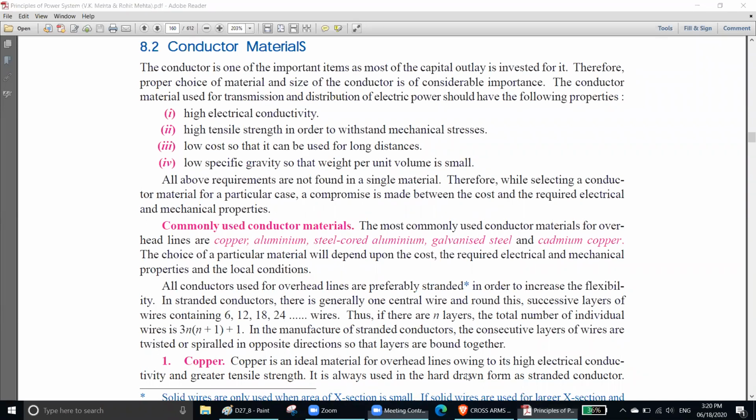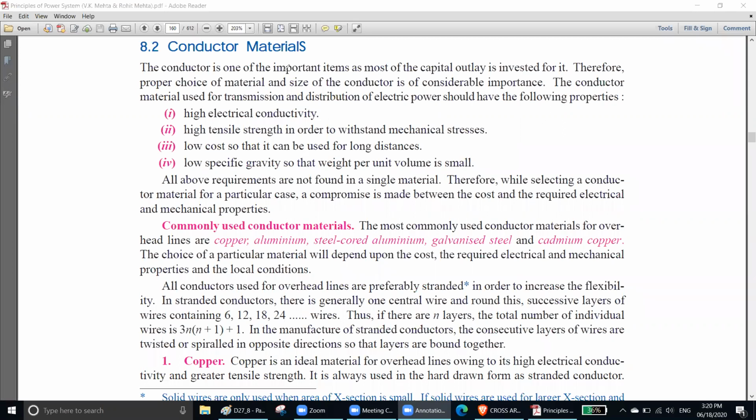Can anyone explain what is conductor material? Do not just read, just say what is conductor material. Wire is made of, right? Exactly. With what material is the wire made of? Pretty simple. Metal. It is 100% metal.